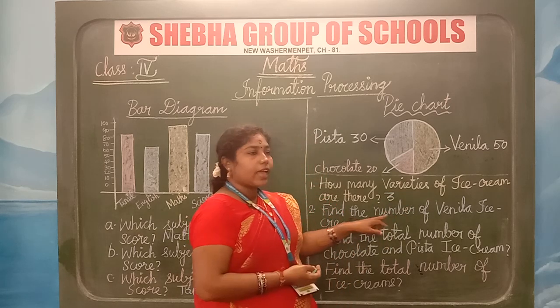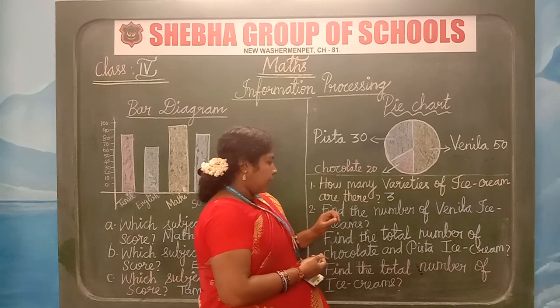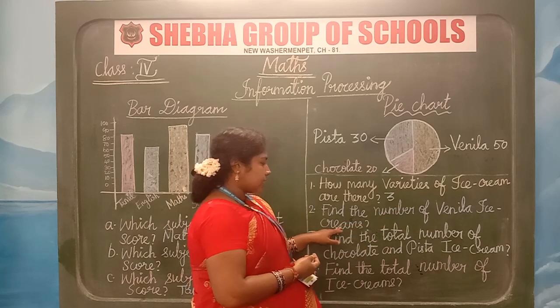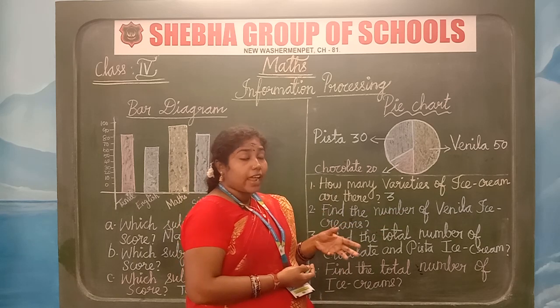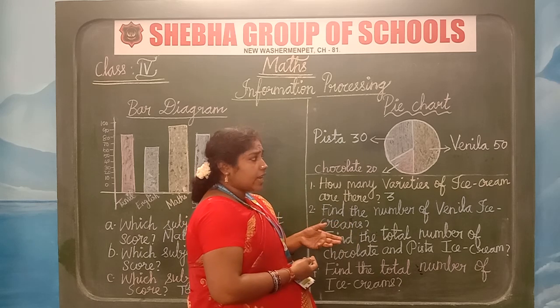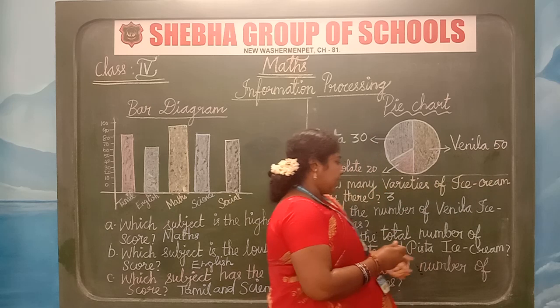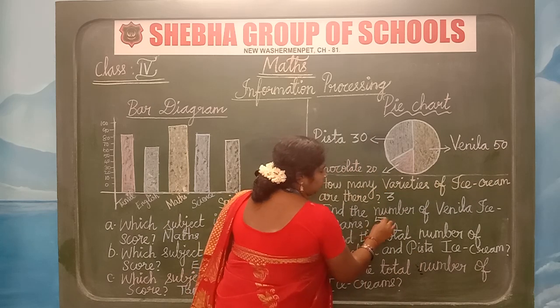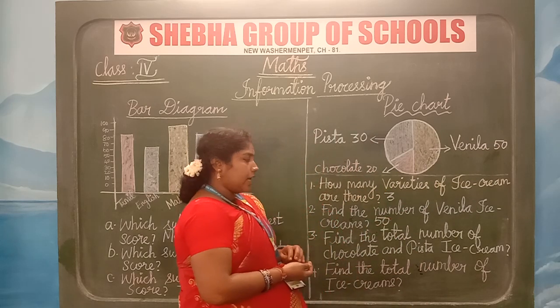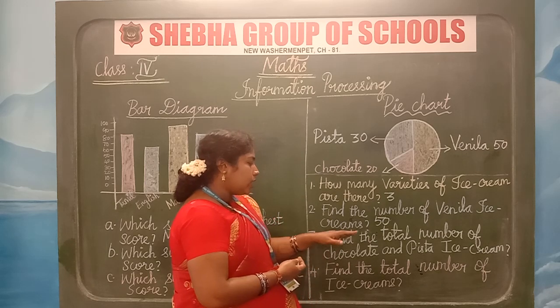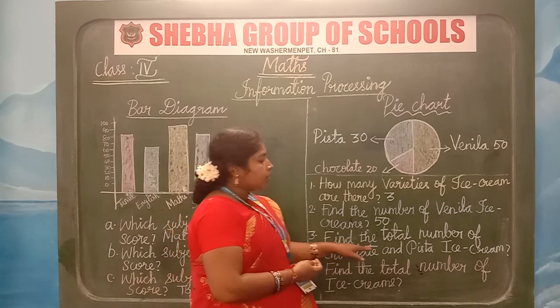So we can write it as number 3. Find the second one, find the number of vanilla ice creams. So how many children loved the vanilla ice creams, children? They are mentioned here. How many? 50. Yes. 50 children liked vanilla ice creams. Third one, find the total number of chocolate and pista ice creams.